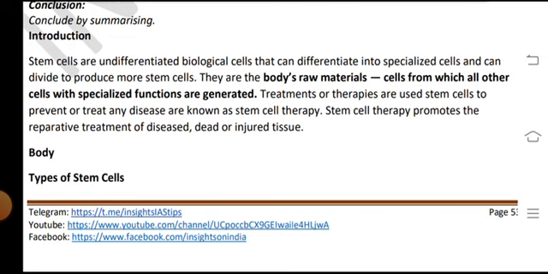Stem cell therapy promotes the reparative treatment of diseased, dead or injured tissue. Let us discuss the types of stem cell.